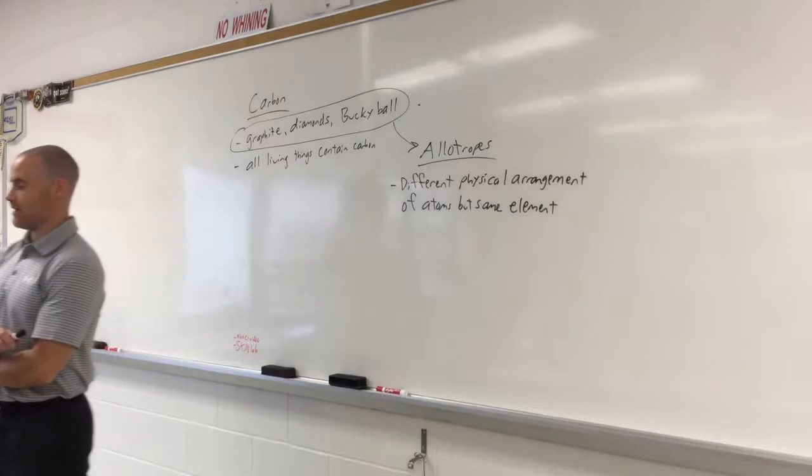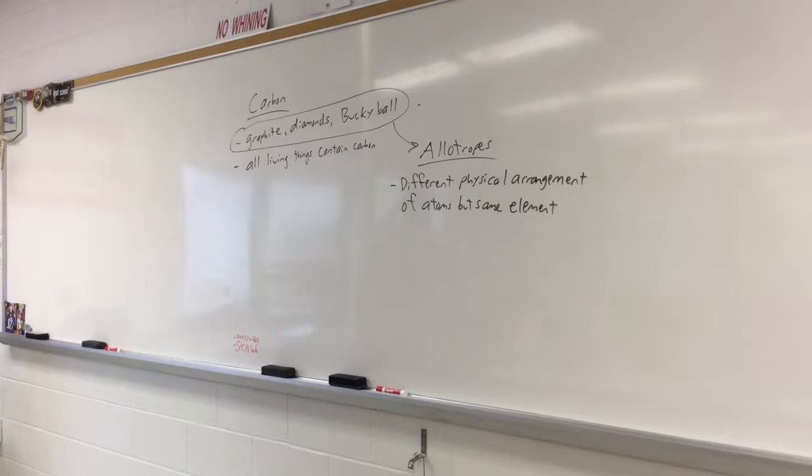Different physical arrangement of atoms, but same elements. So let's say each one of you is a carbon atom, and the way you're arranged makes you look like graphite. How could you change how you are arranged so that maybe the class looks different to me? Right now you look a certain way because you're sitting where you are. How could you change your arrangement so it looks different to me?